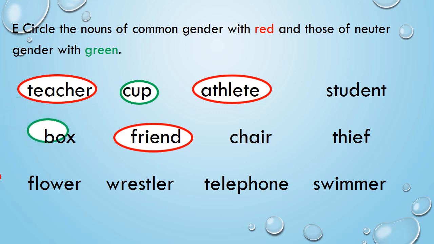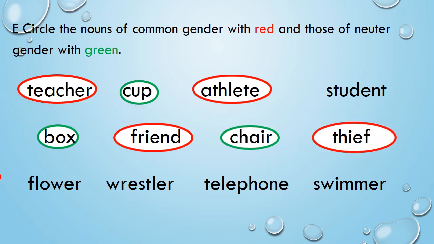Then we have box. Box is neuter gender. Chair, which is a non-living thing, is neuter gender. Thief. Thief is common gender, which can be both male and female. Flower can be neuter gender.